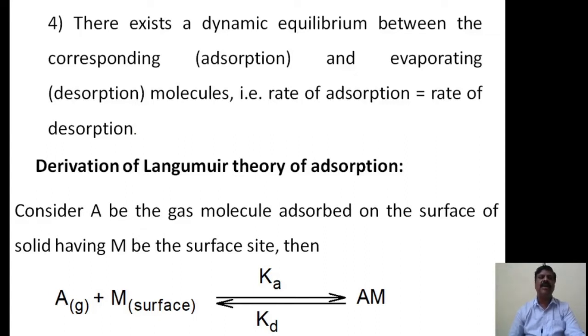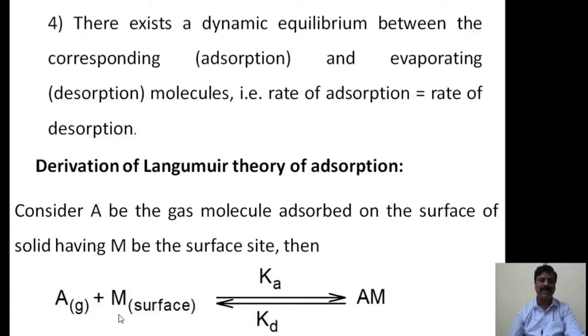Now we come to the derivation of Langmuir theory, that is, the equation of adsorption. For that, consider A, capital A, to be the gas molecule adsorbed on the surface of a solid, with M being the surface site. Then A, the gas, is the adsorbate, and M is nothing but